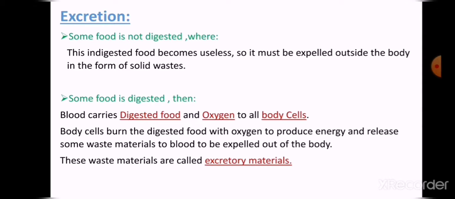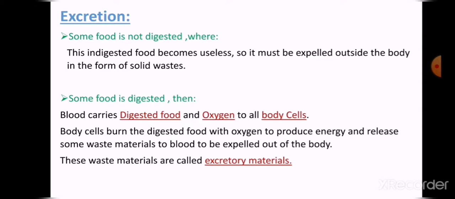They are useless materials. But the food that is digested, the blood carries this digested food and oxygen to all the body cells to get the energy to do all your activities. So inside the body cells, the digested food is burned by the oxygen to produce the energy and then releases some waste materials.